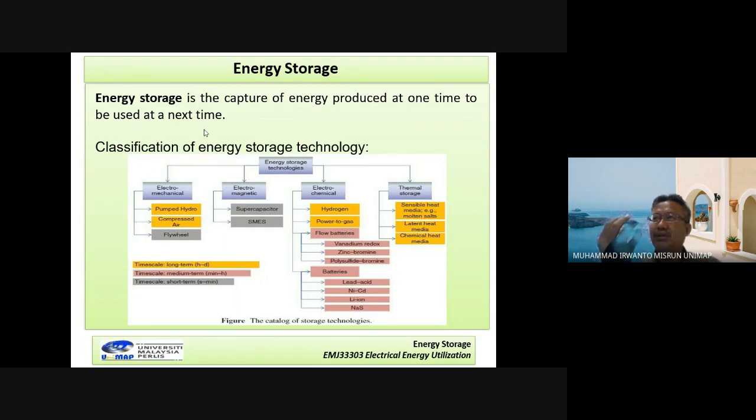For example, at 35 a.m., the device can capture the energy, starting from this time until some minutes, seconds, or hours. The energy will be stored in the device. After that, it can be used for the next time.